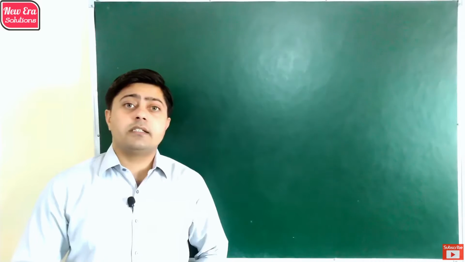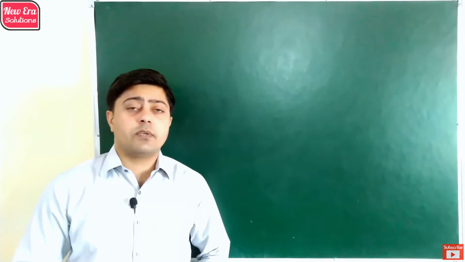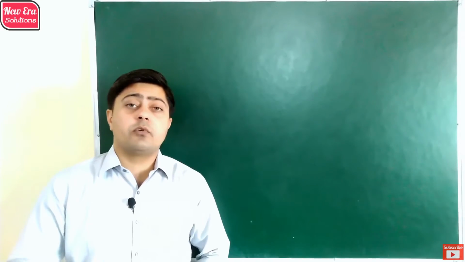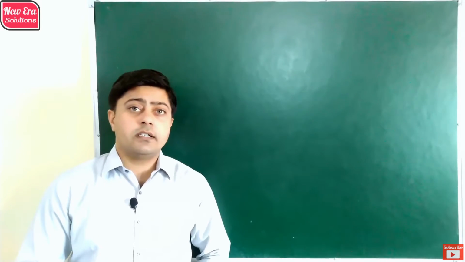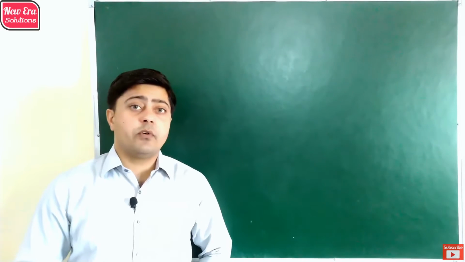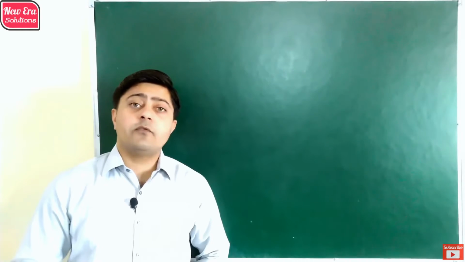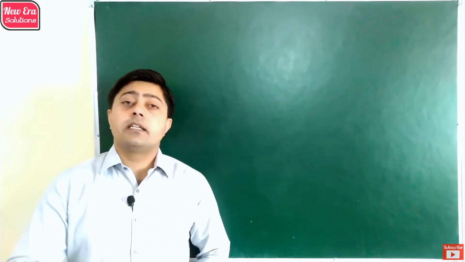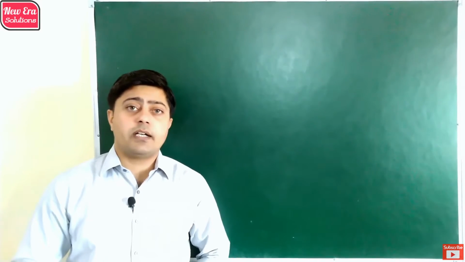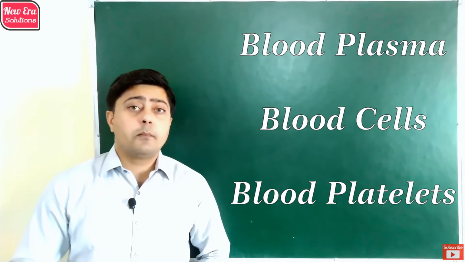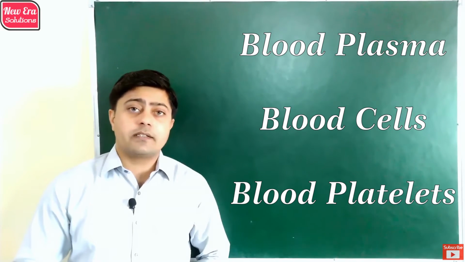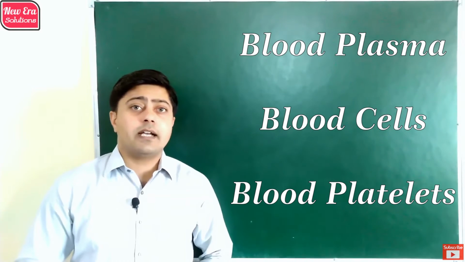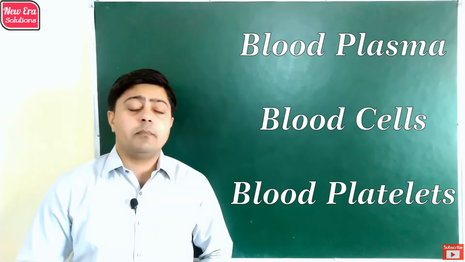Blood is the most important part of the circulatory system, which helps to carry various components from heart to organs and organs to heart. Blood is a reddish colored fluid present in 5.5 to 6 liters in normal human beings. The blood consists of three main parts known as plasma, blood cells and blood platelets. The major part of blood is plasma, and blood cells and platelets are dipped in the blood plasma.